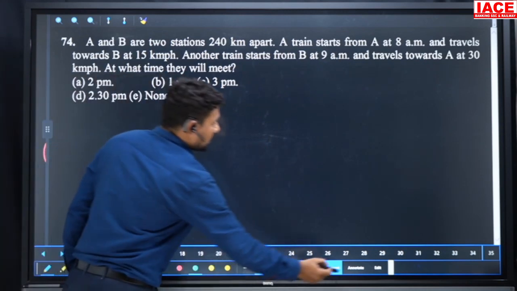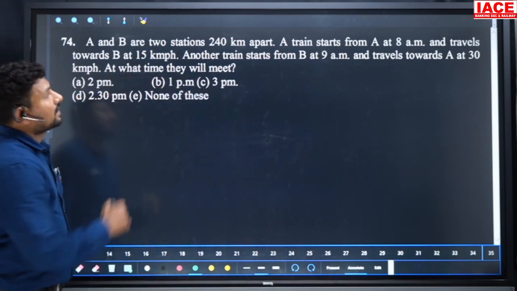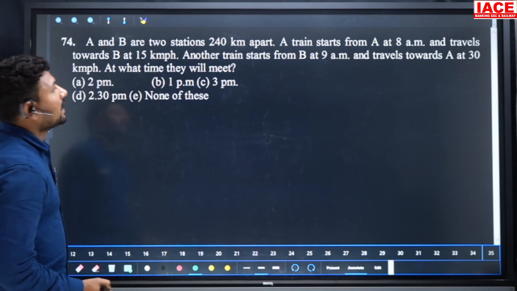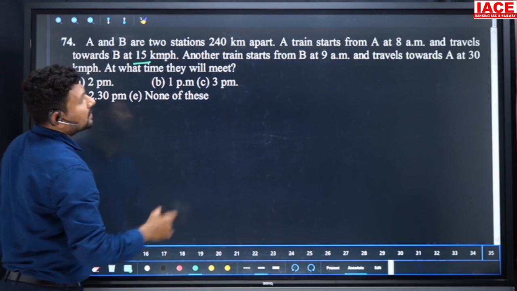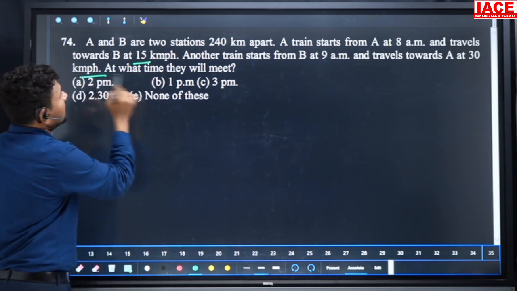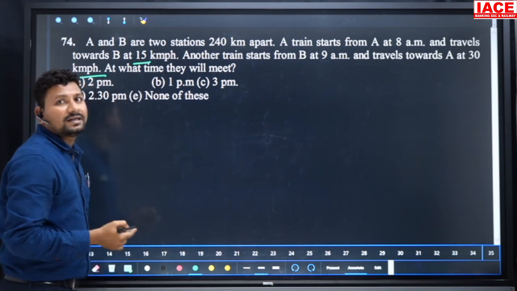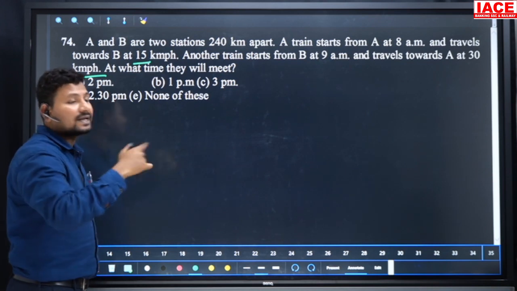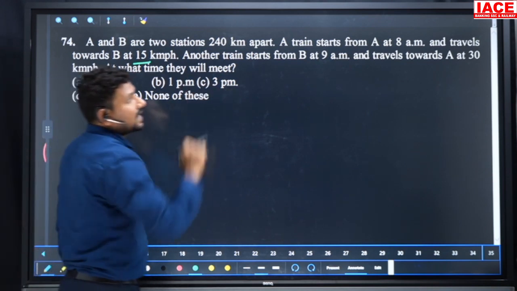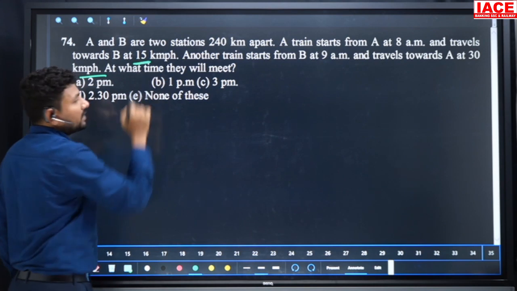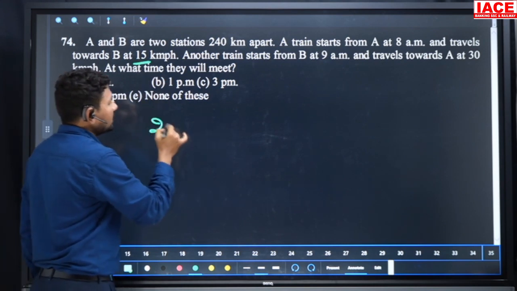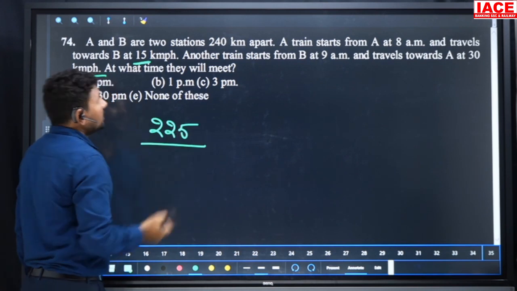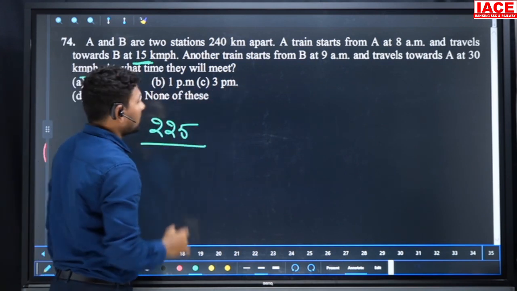Next, A and B are 240 kilometers apart. A train starts from A at 8 o'clock and another starts from B at 9 o'clock. A's speed is 15 kmph and B's speed is 30 kmph. At what time will they meet? For the meeting point, we can make the starting times equal. The first train starts at 8 o'clock going at 15 kilometers per hour. So up to 9 o'clock it has already covered 15 kilometers, and the remaining is 225.